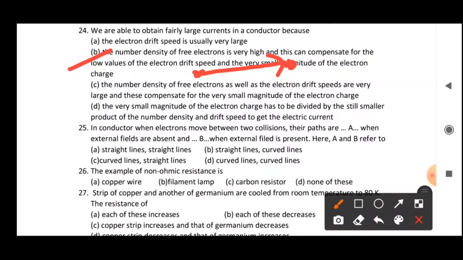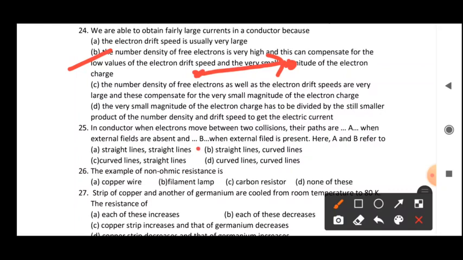Now option B: we have to find out the path when an external field is present. Whenever the charge starts to move in an electric field, its path starts to change, and it moves on a parabolic, curved path. So for the second case, when the external field is present, we will see curved lines.